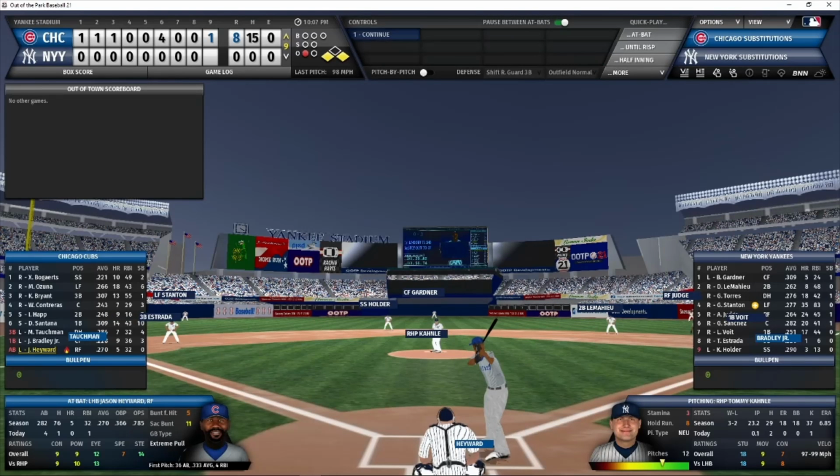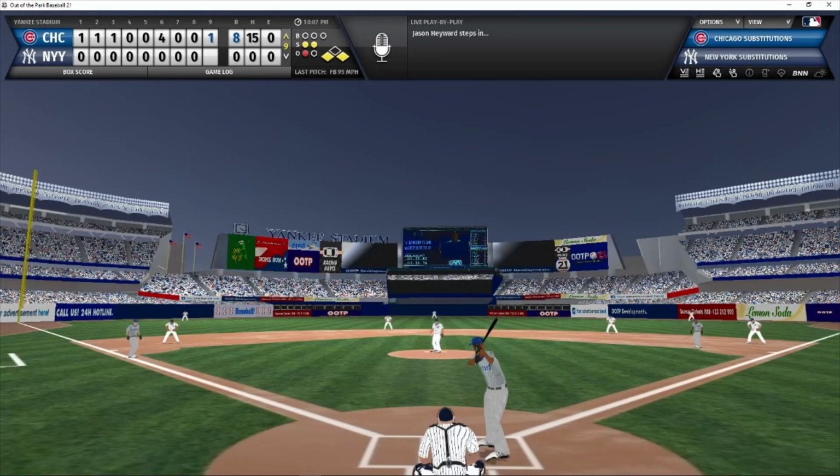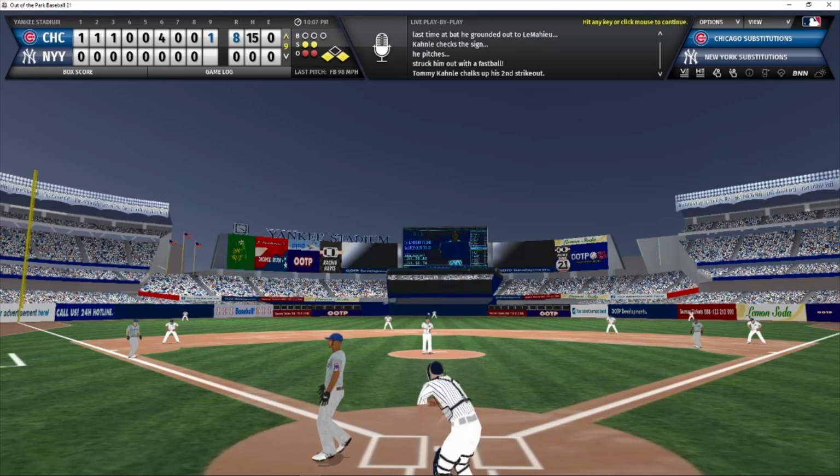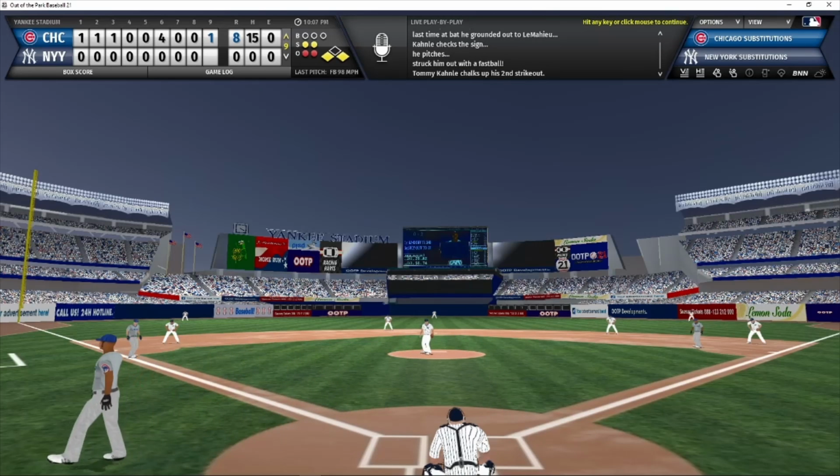Hayward the batter. Cubs looking to continue to extend this lead here in the top of the 9th inning. 0-2 pitch to Hayward. Here it comes. Swing and a miss, strike 3, and Hayward is the second strikeout victim of the day for Tommy Canale.